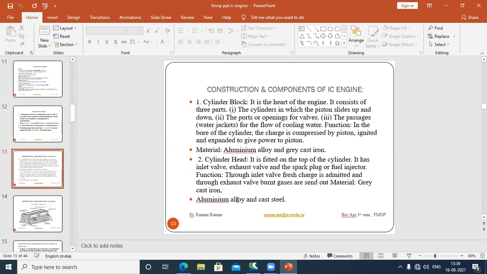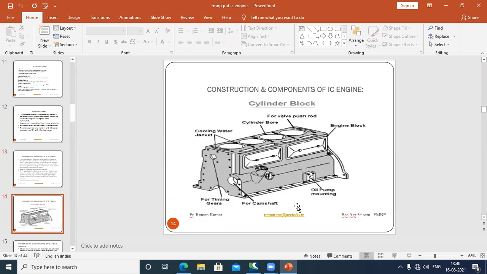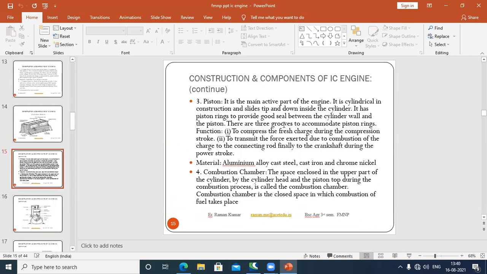I have already told you the material. Next we have the piston. It is the main active part of the engine. It is cylindrical in construction and slides up and down inside the cylinder. It has piston rings to provide a good seal between the cylinder wall and the piston. The piston is also provided with grooves. Three grooves are there.